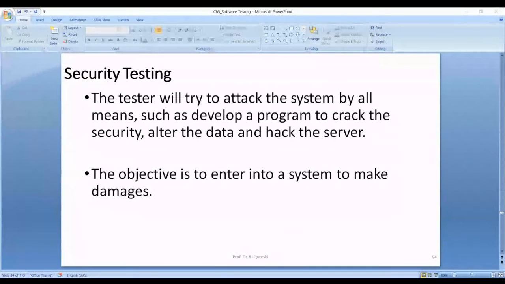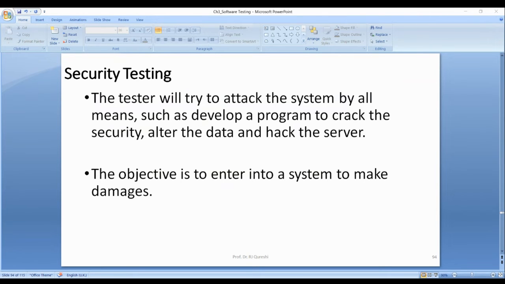Like there is a worm, its name is Netlog. It generates extra network traffic to jam the network. Then the system administrator will notice that this system is generating extra network traffic, and he will shut down that machine to stop the traffic. So those are a few examples: Nimda, Netlog, Stuxnet. These all come under security testing.